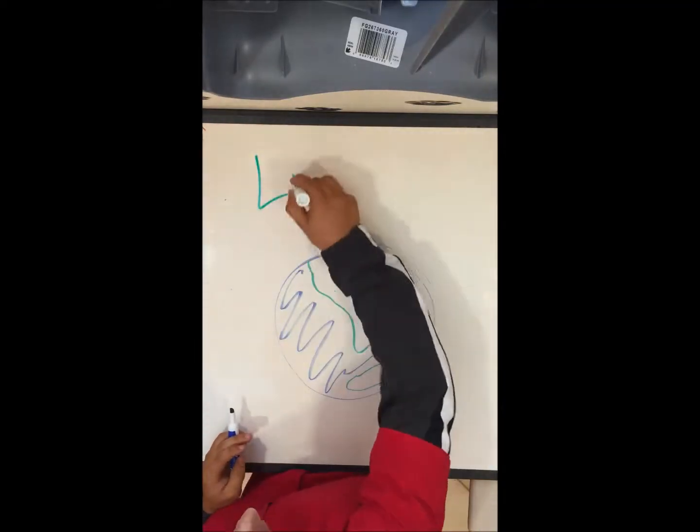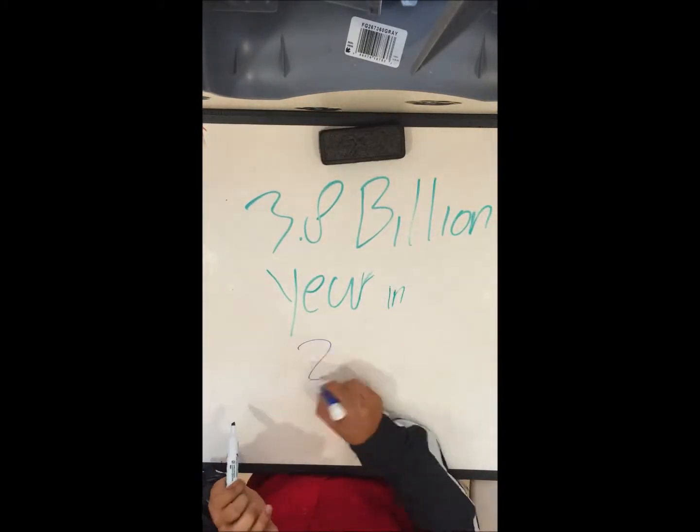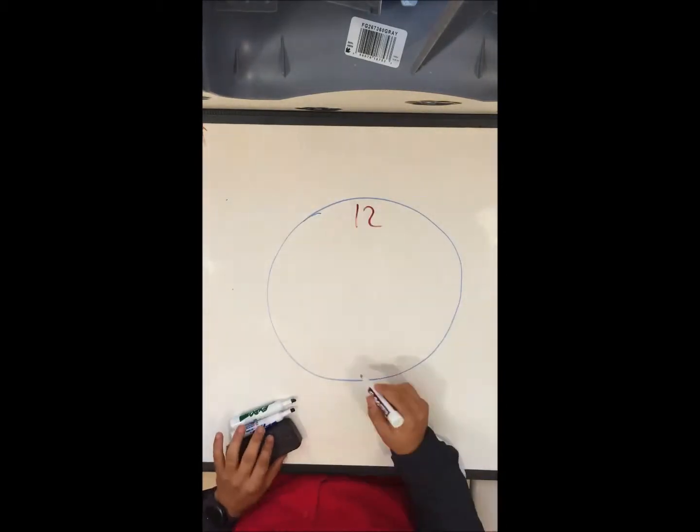Life, with an estimated 3.8 billion years of existence and evolution. It is an odd thing indeed. So, how did we get here? So, how would a 3.8 billion year timeline look compressed into a 24-hour life?